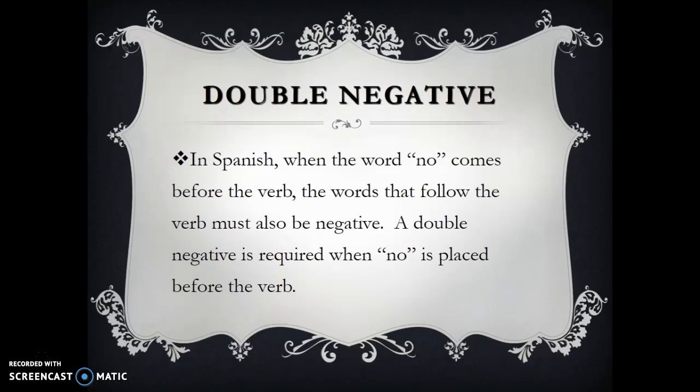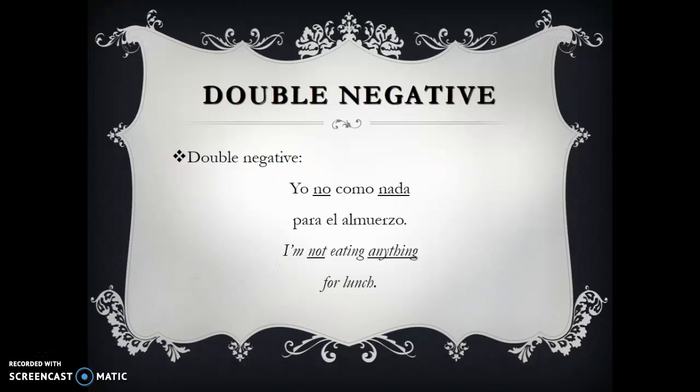Okay. And then the last thing I want to talk about is double negatives. Dun, dun, dun. So in Spanish, we can use double negatives. Isn't that fun? So when the word no comes before the verb, the words that follow the verb must also be negative. So a double negative is required when no is placed before the verb. So for example, look at the first sentence, or the only sentence in Spanish. Yo no como nada para el almuerzo. I'm not eating anything for lunch, or I don't eat anything for lunch.